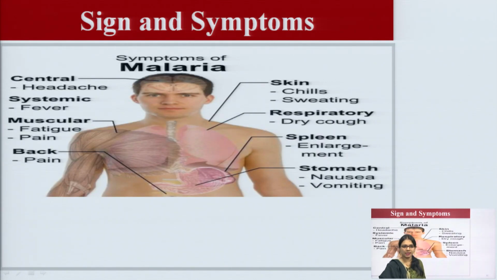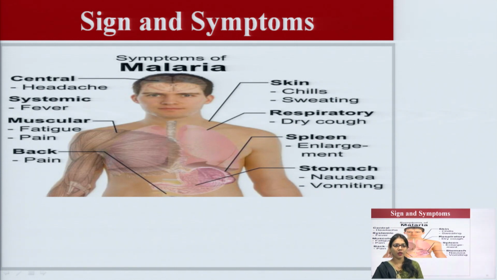Now, these are some signs and symptoms of malaria. Centrally, we can see headache. Systemic symptoms are fever, muscular fatigue and pain.